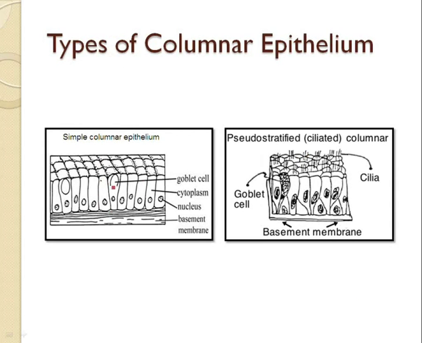the pseudo-stratified epithelial tissues. Now the simple are the columnar cells which are arranged near each other. But in the pseudo-stratified, you are going to find that they appear stratified, but they are not stratified. They are not layers arranged one above the other, but these are cells arranged in such a manner that they appear stratified. So this is the pseudo-stratified. Also, they have the cilia, which helps in maximum absorption. They can also have the microvilli, which helps in the absorption of the substances.